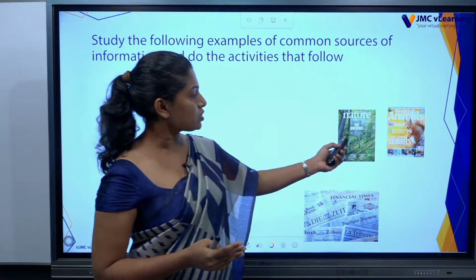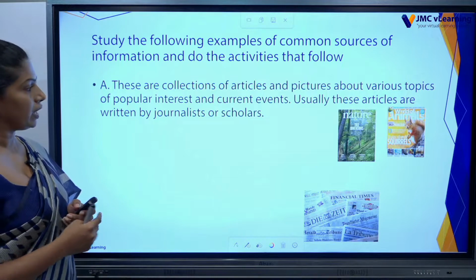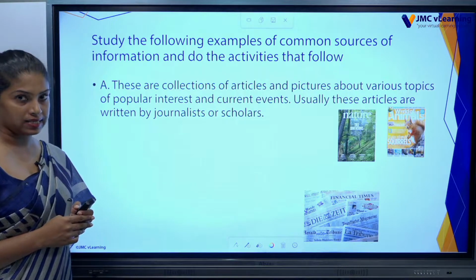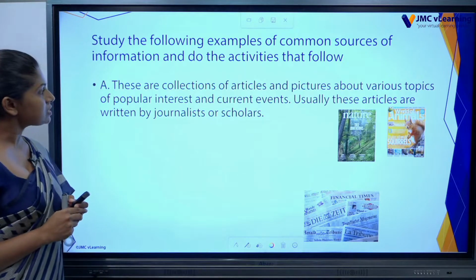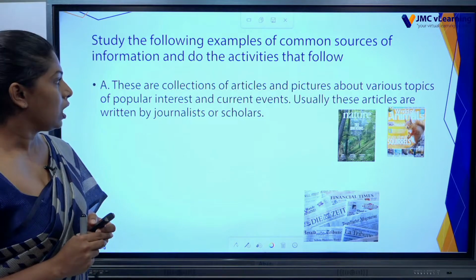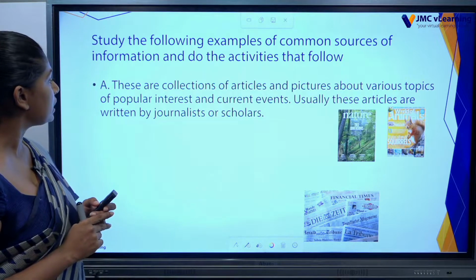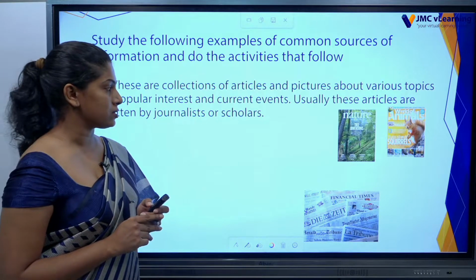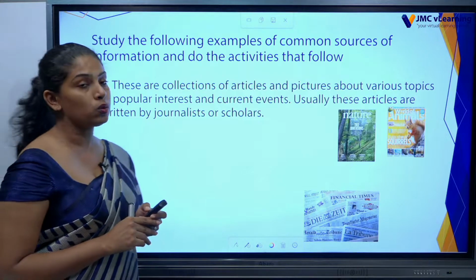Let's move to the first picture. Let's see what that is. This picture is called A because it is important when you are doing the activity. These are collections of articles and pictures about various topics of popular interest and current events. Usually these articles are written by journalists or scholars.